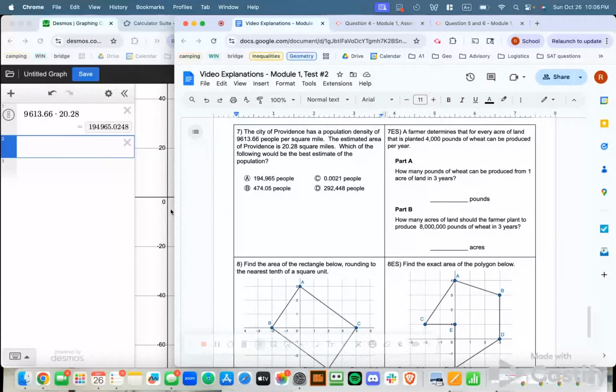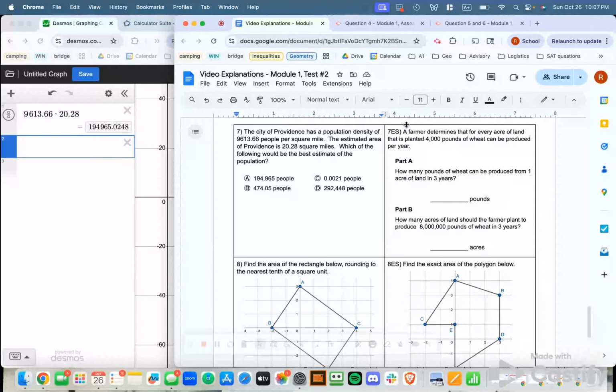So question number 7 starts with, the city of Providence has a population density of 9,613.66 people per square mile. The estimated area of Providence is 20.28 square miles. Which of the following would be the best estimate of the population?